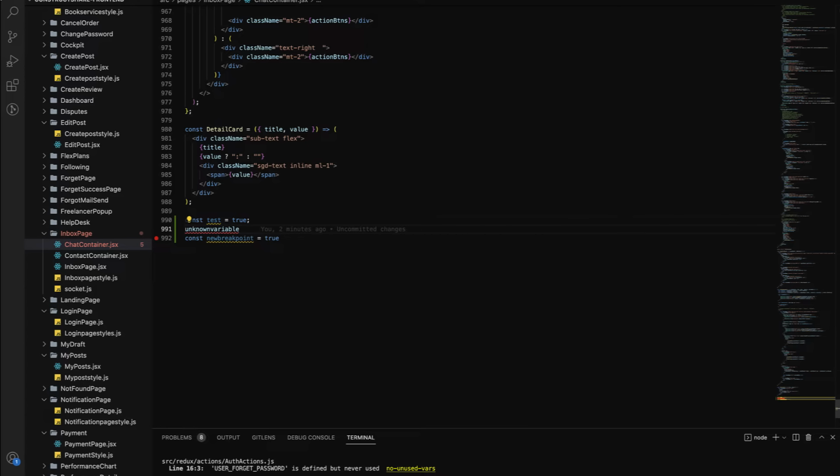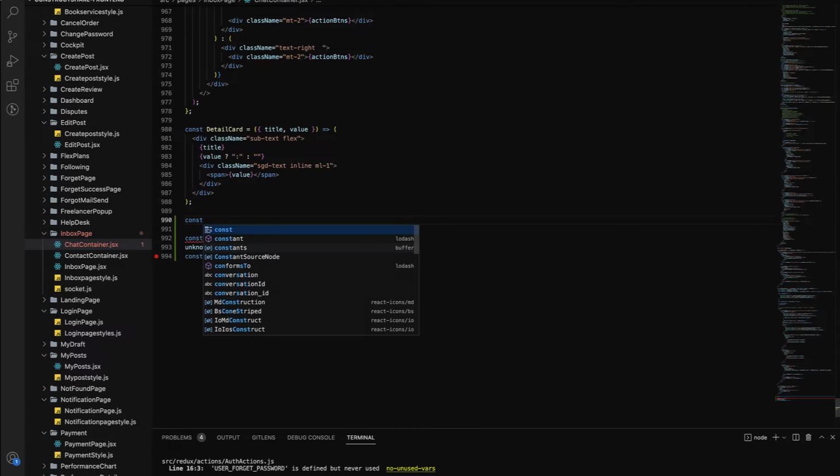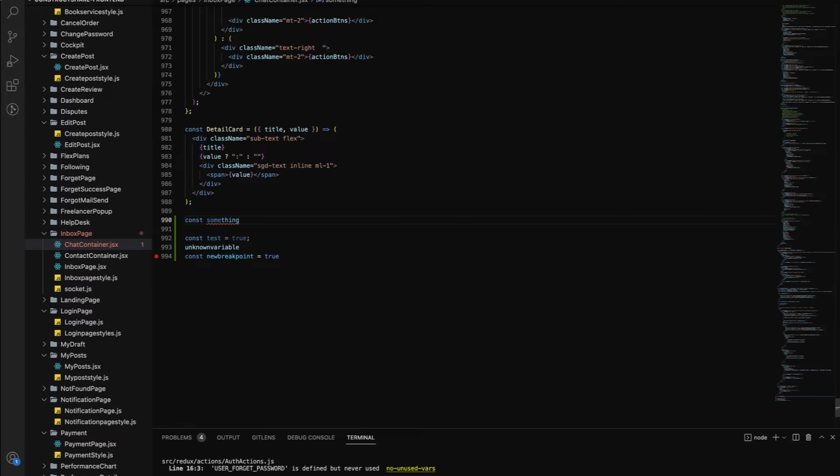First of all, if I go to any error, for example, I have three lines. I wrote three lines here, and one is a warning, one is an error, and one is a debug breakpoint. So for example, when I start working and I write a variable or something, sometimes it makes an annoying sound like this. So let's see how.